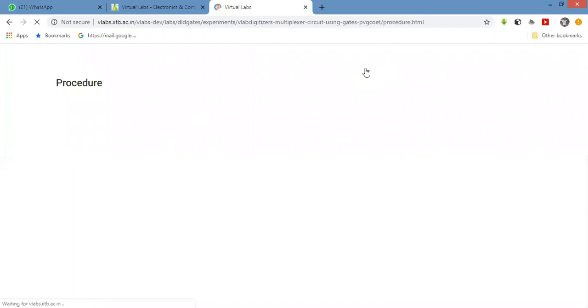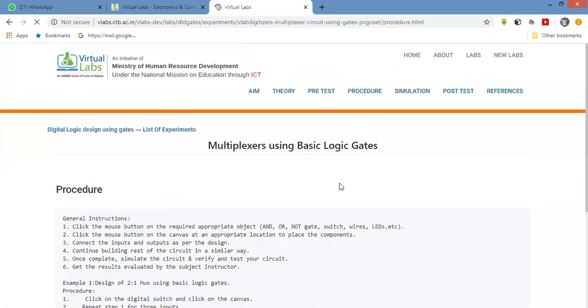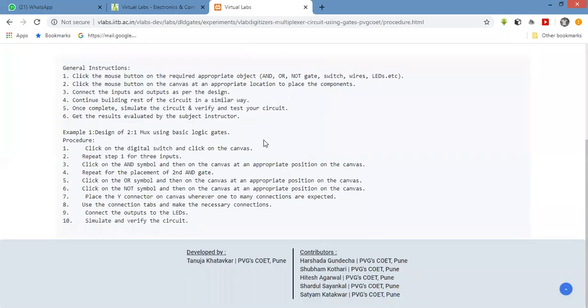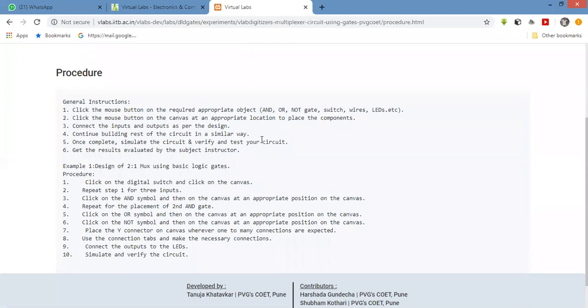Next part: procedure. This procedure we require in the simulator. We can design the 2:1 multiplexer with the help of AND gates and an OR gate in series. We are going to use one select line. So we require the components: 2 AND gates, 1 OR gate at the output side, 1 inverter, and connecting wires. We just have to drag and drop, as shown in the procedure.